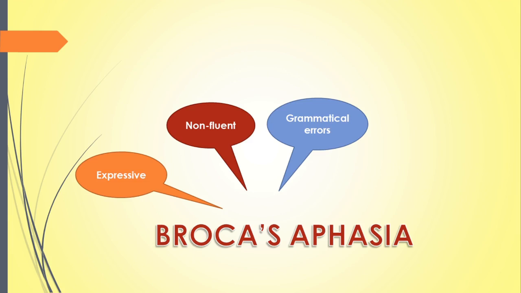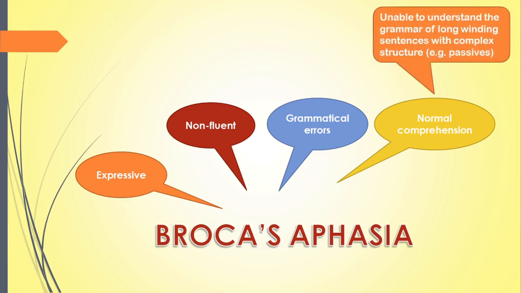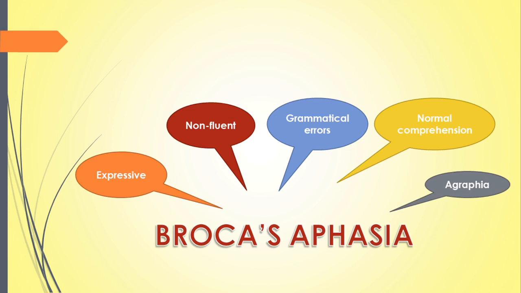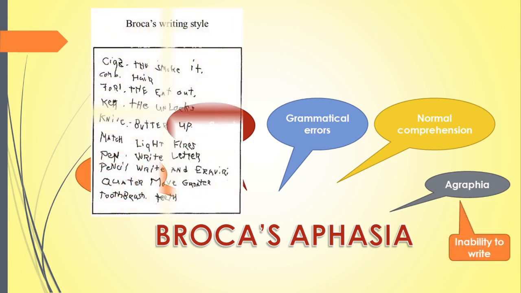The Broca's aphasic patients have good comprehension of both written and spoken language. Though the comprehension is normal, the patient is unable to understand long winding sentences with a complex structure. For example, sentences in passive voice may be difficult for them to understand. But the patient can understand simple sentences and has no difficulty in pointing out the grammatical errors in a simple sentence. Most of the Broca's aphasic patients also have agraphia, that is, inability to write.